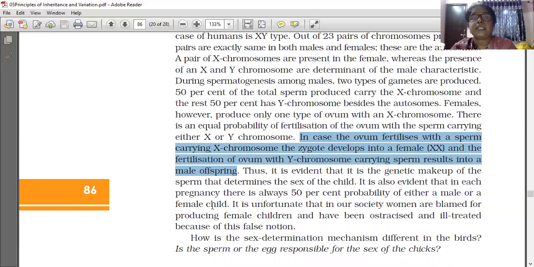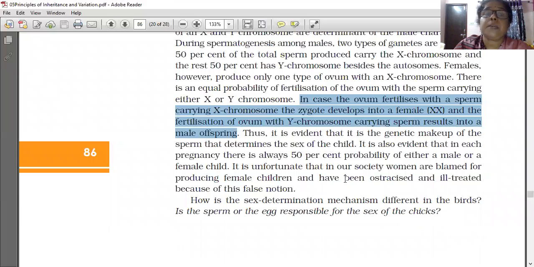The sex of the child is determined by the genetic makeup of the sperm only. That means the human male decides the sex of the offspring, not the female. Why is the female not involved? Because all females carry the same type of egg, with the same chromosome, the X chromosome only. It is homogametic. But the male has two types of sperm. So the human male is determining the sex of the offspring.